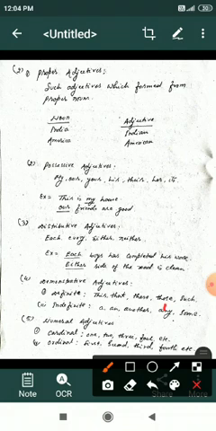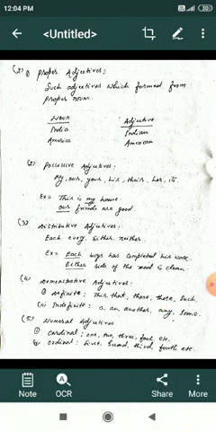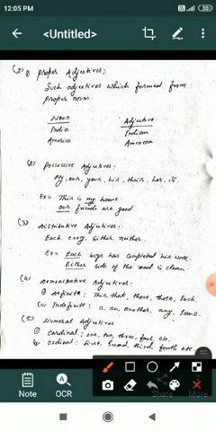Demonstrative adjectives. In the demonstrative adjectives, there are two forms: definite adjectives and indefinite adjectives. What is a definite adjective? This, that, these, those, such are called the definite adjectives.